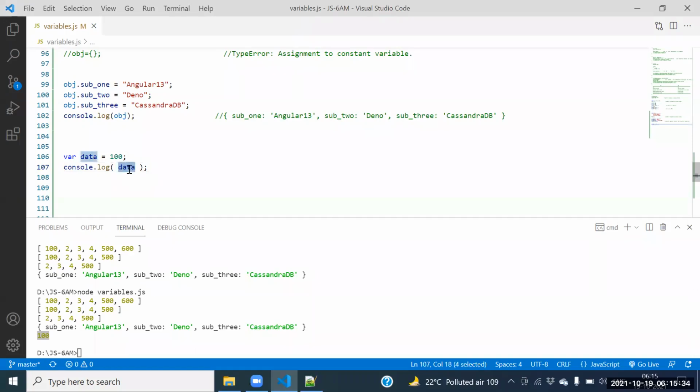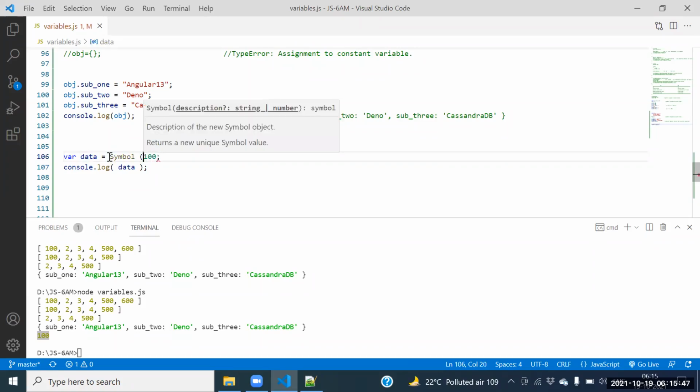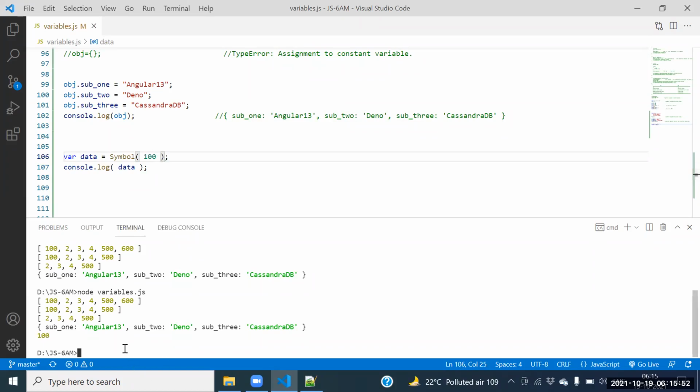But I don't want to access it directly. I wanted to provide security. How can I provide the security? With the help of what? Symbol. How can I provide the security? With the help of the symbol.